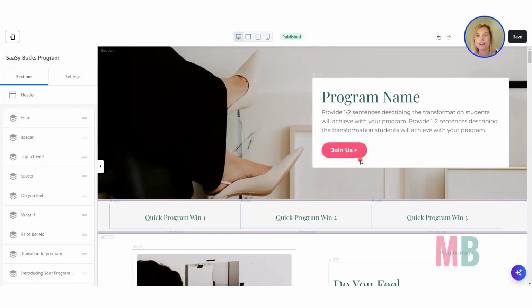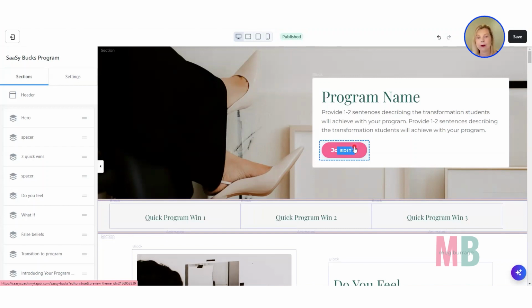A lot of people will visit your sales page more than one time before they are ready to buy. So for those people who are returners to the sales page, having a button to buy in the hero section is great because then they don't have to go all the way back down your sales page again to the pricing area. They can just click the button, go over to the checkout and buy.